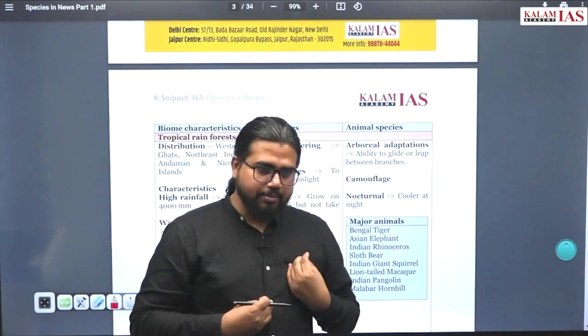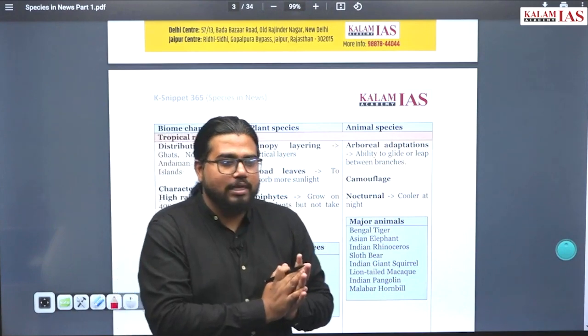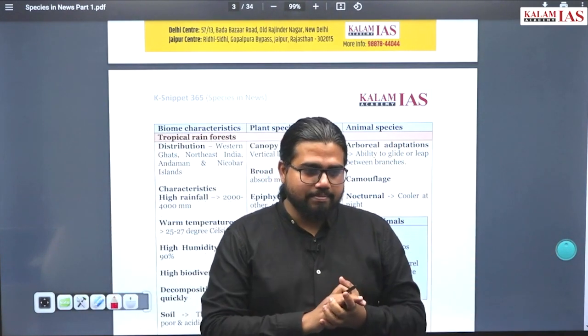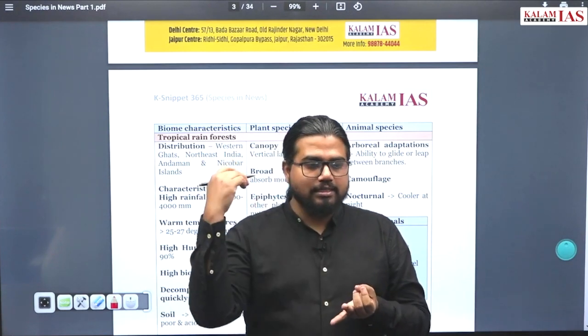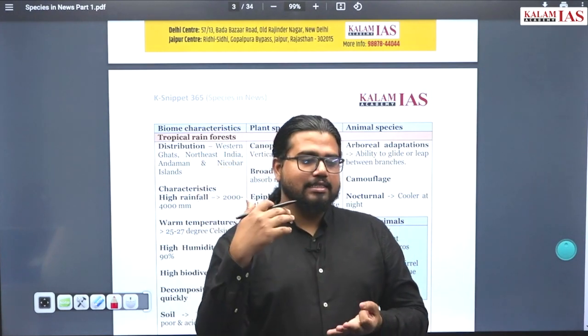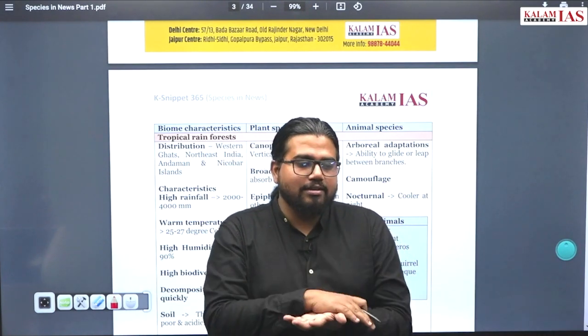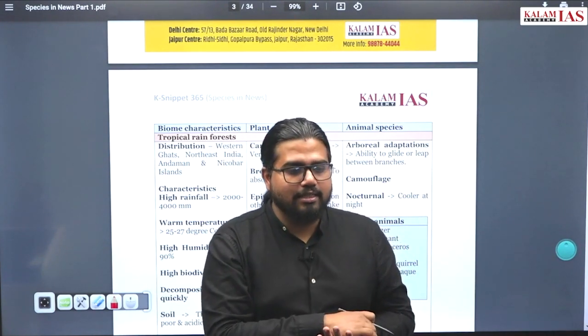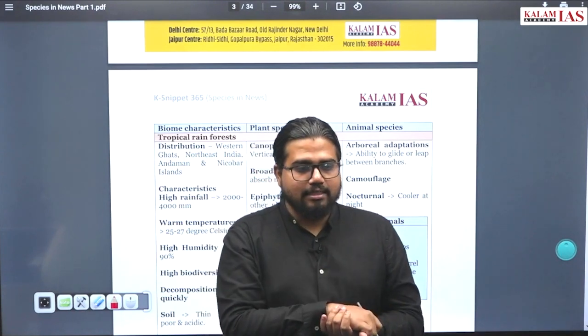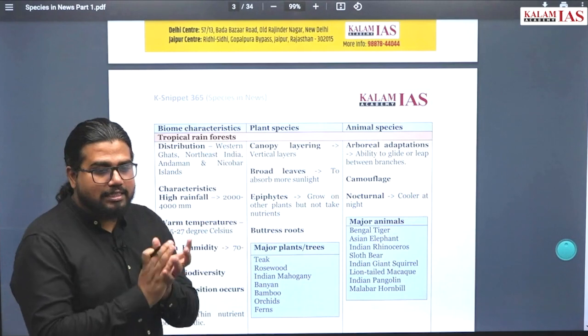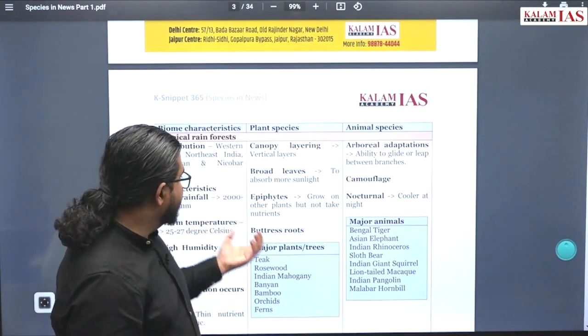Not life for human beings, but for all other species to exist. Everything it needs is present in this ecosystem. Temperature is within the ranges, rainfall is there, sunlight is there. In the soil you can get organic materials, nutrients are there. So everything is coming together in this region, so these are areas of extremely high biodiversity.